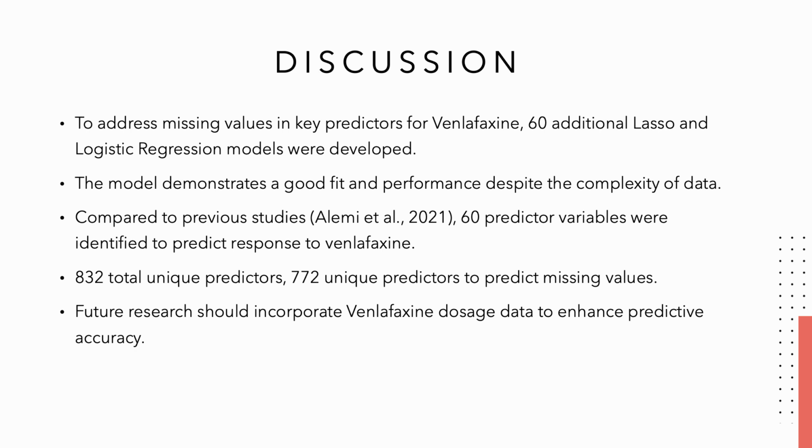Comparing our findings to the previous study by Dr. Alemi and team, we were able to identify 60 key predictor variables compared to the 138 predictor variables to predict venlafaxine remission. Our comprehensive model that accounts for missing data contains 832 total unique predictors, with 772 unique predictors to predict missing data. Future research should incorporate venlafaxine dosage data to enhance predictive accuracy and further personalize treatment suggestions.